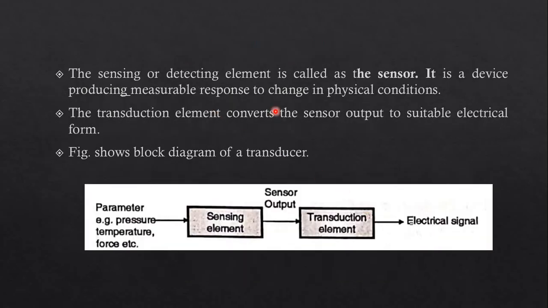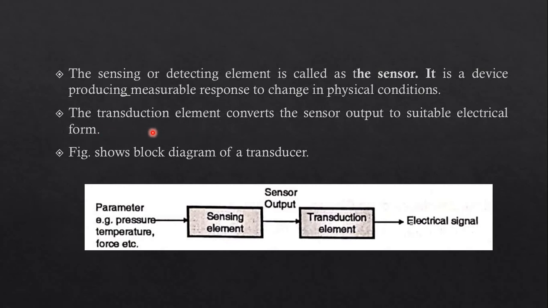The sensing or detecting element is called a sensor. So what is a sensor? For sensing or detecting any kind of change, we use a sensor. It is a device producing a measurable response to a change in a physical condition. Whatever the physical condition that is changing, it is going to measure that change.